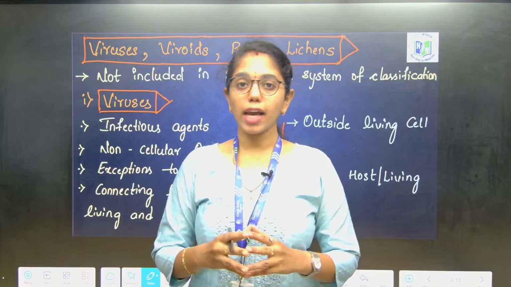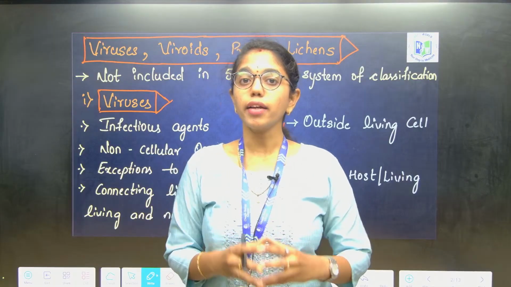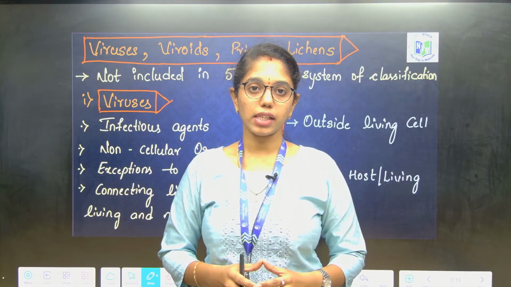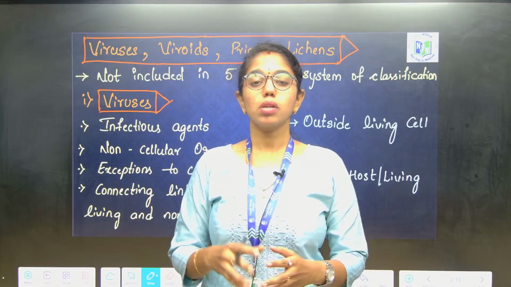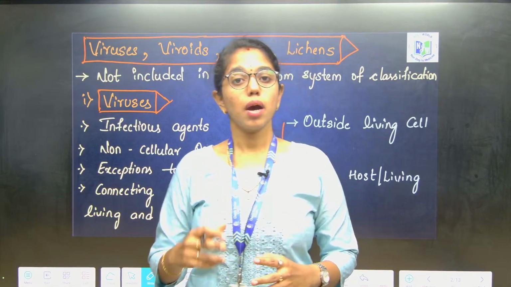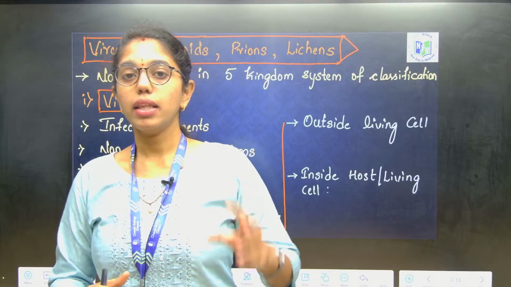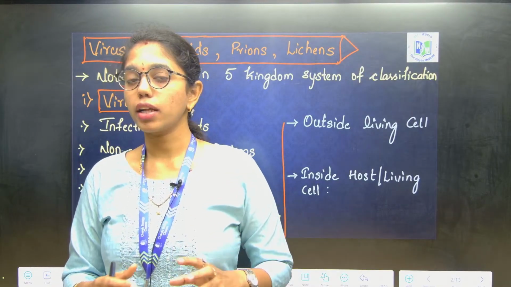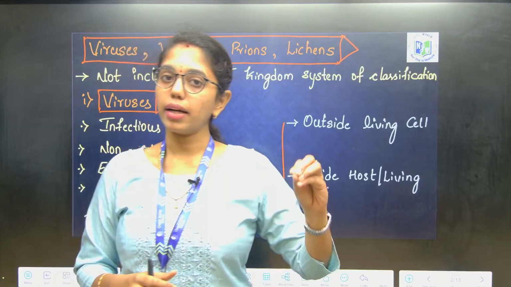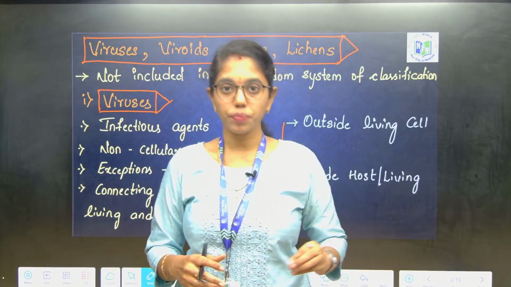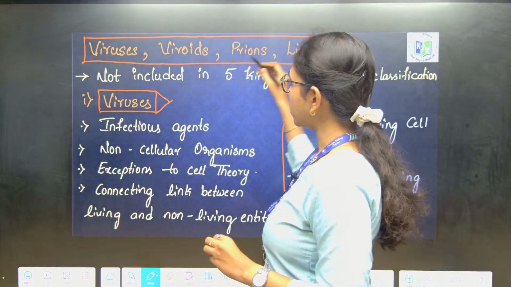Today we are going to explore those domains which are not included under the five kingdom system of classification, which includes viruses, viroids, prions and lichens. These are the organisms which are not included in any of the kingdoms under the five kingdom system of classification. Firstly, talking about viruses.